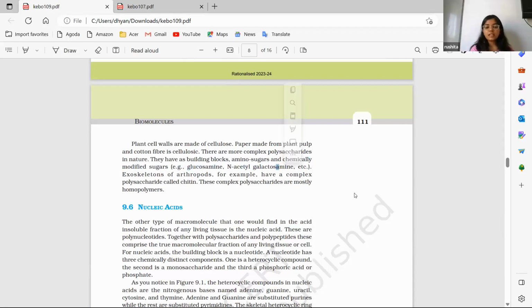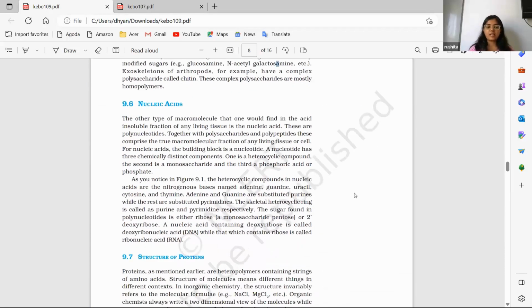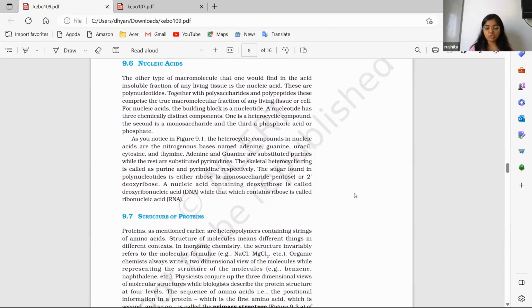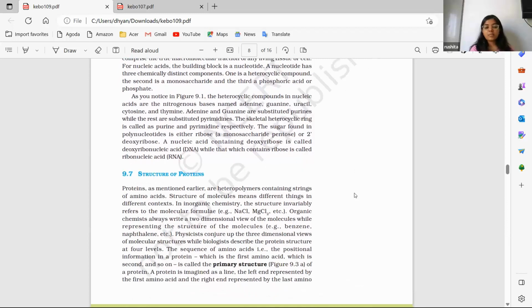And then nucleic acids are described. So this is a very small part. Only nucleic acid basics are described: purine, pyrimidine, all the nucleosides, nucleotides, or all the nitrogen bases are given. So that is a very basic description that is given over here. And then there is the structure of proteins given. Right. So the structure of proteins is basically